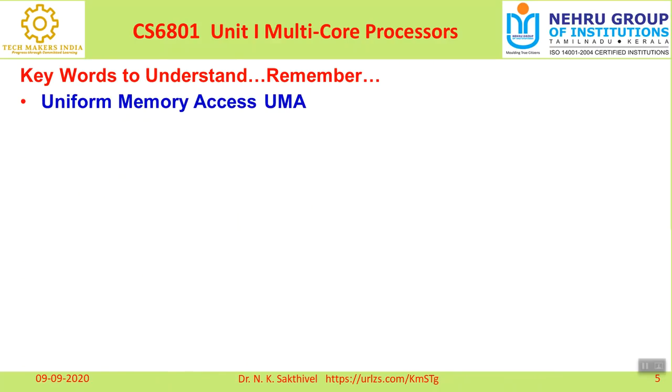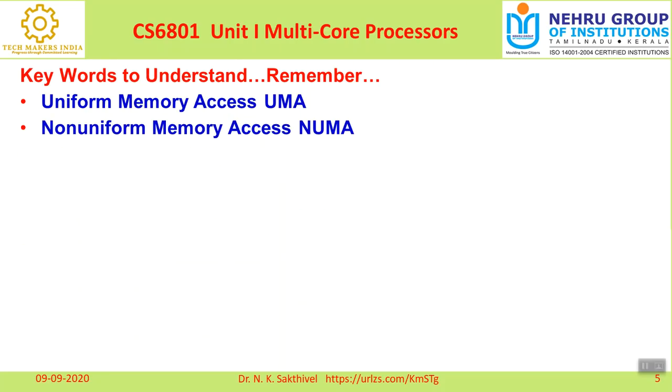Okay, next keyword is called uniform memory access, UMA. It's a very important one. We want to understand what is uniform memory access. Uniform memory access is a shared memory architecture used in parallel computers. The question is very important. Whenever the question is related to uniform memory access, this is for shared memory architecture under parallel computing. So all the processors in the UMA model share the physical memory uniformly. Clear? So that is called uniform memory access.